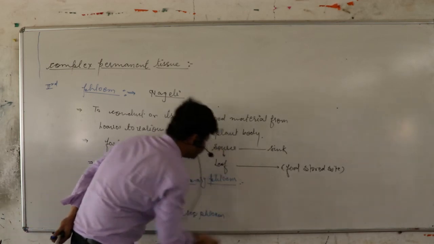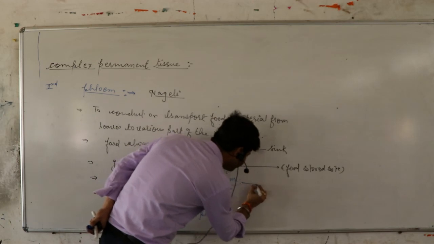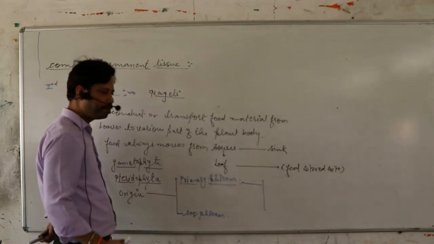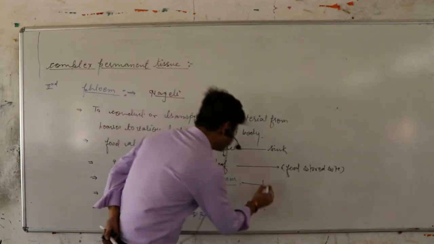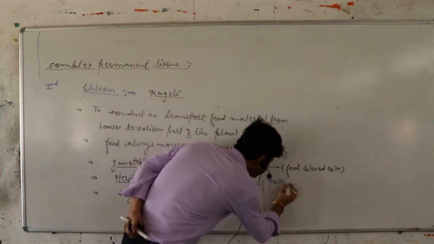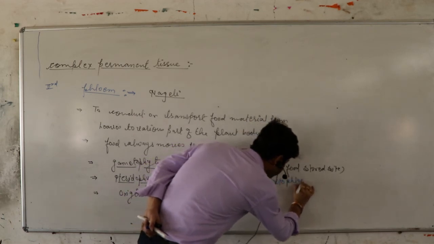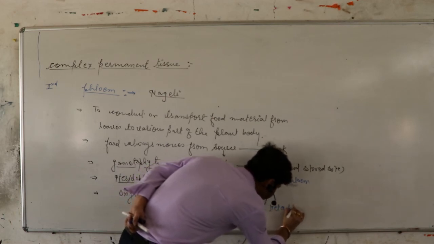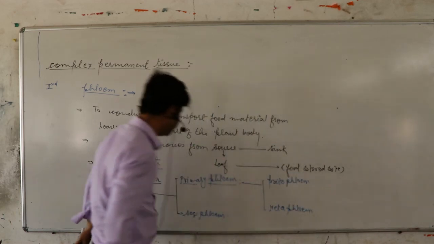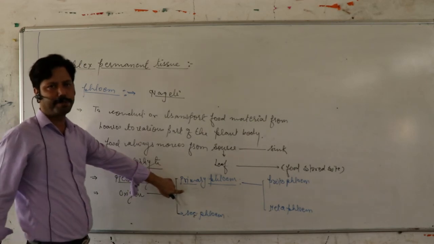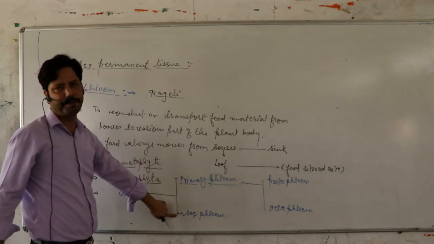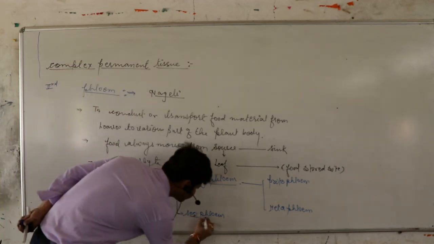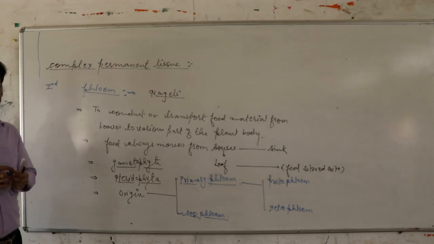Same as xylem tissue, primary phloem is further divided into two categories on the basis of development: protophloem and metaphloem. As we know, primary phloem is developed by procambium, whereas secondary phloem is developed by vascular cambium. Okay. Now thanks friends.